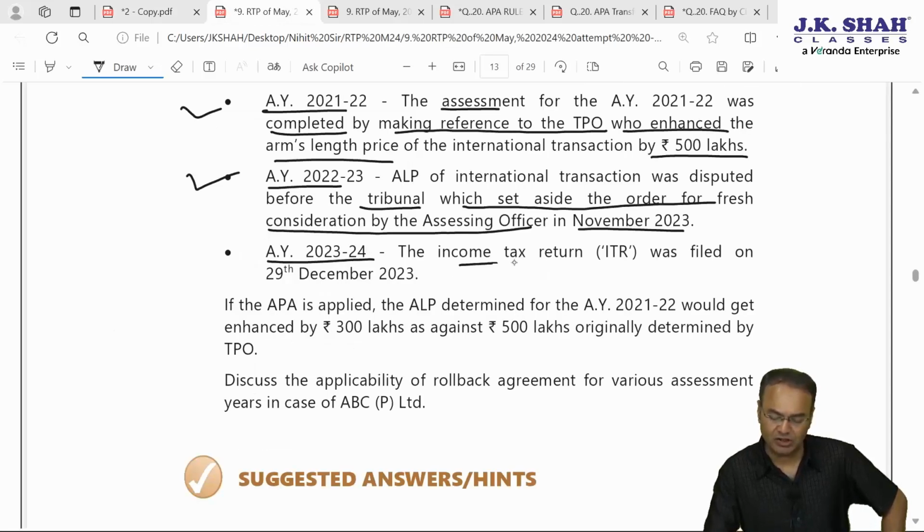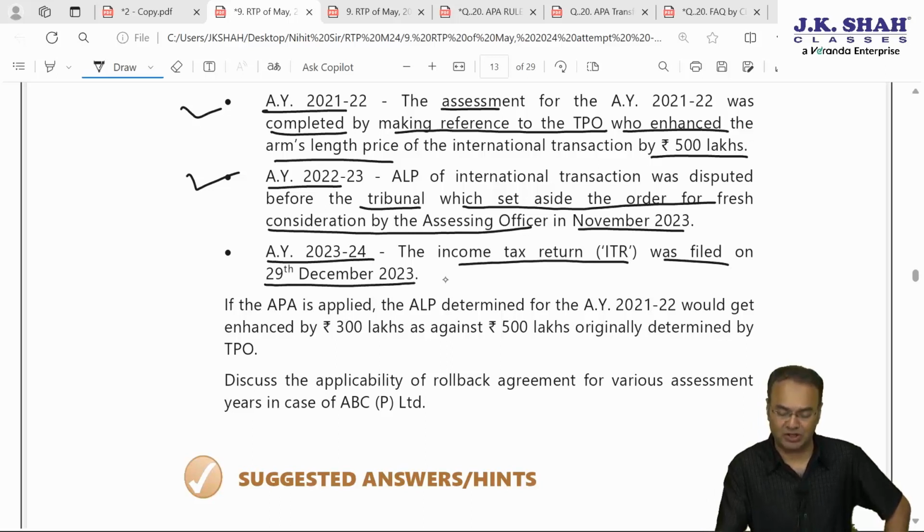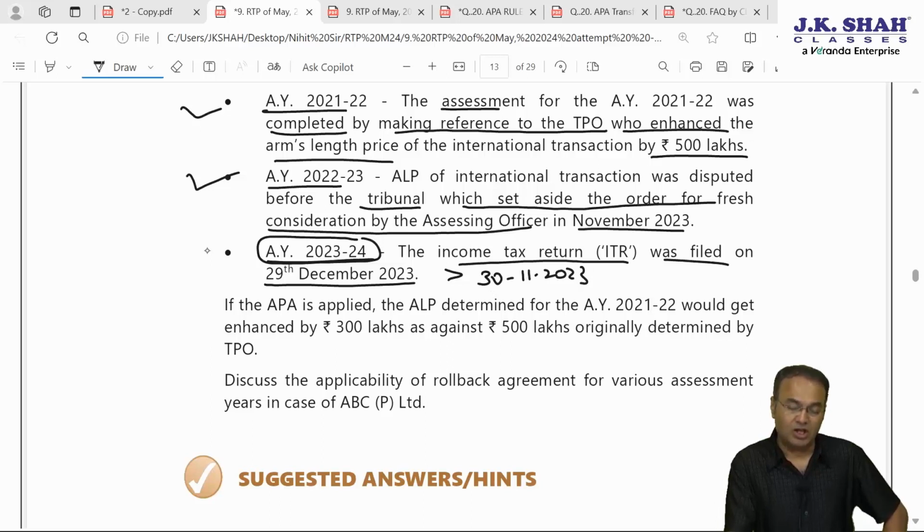AY 23-24 income tax return was filed on 29 December 2023, that is beyond the due date of 30th November 2023. The due date for AY 23-24 for filing the IT return would have been 30th November 23. If the IT return is filed beyond the time limit or the CA report is not furnished, then in such a situation rollback cannot be applied for that year.